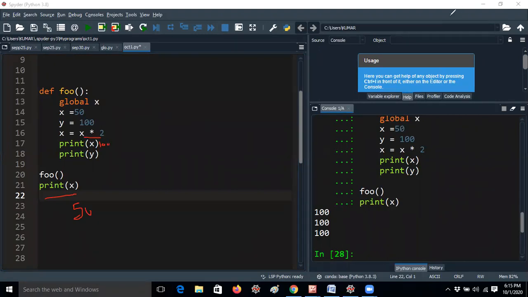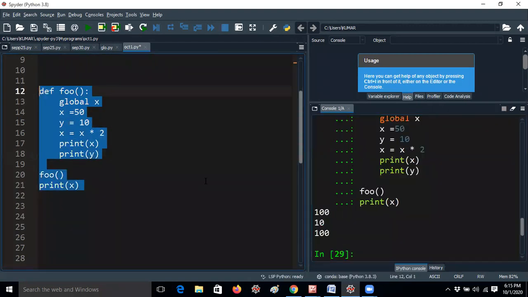Let me change the variable values, since you may be confused. I will give 10 here. Then I will run the program again. Okay, I hope you understand now. So listen, guys, because these are the various questions asked from an interview point of view. That's why I'm telling you.